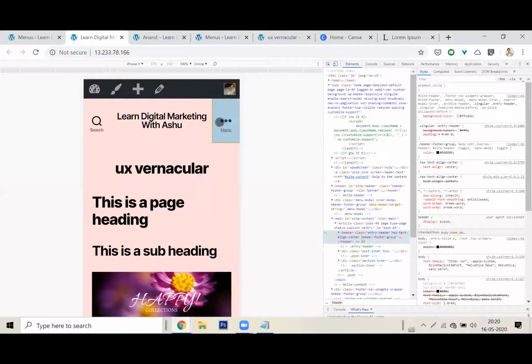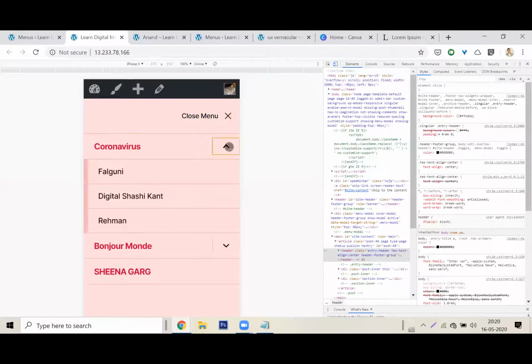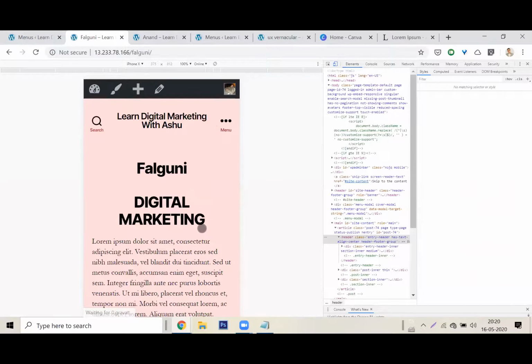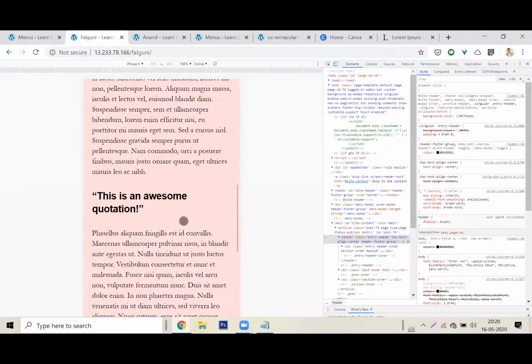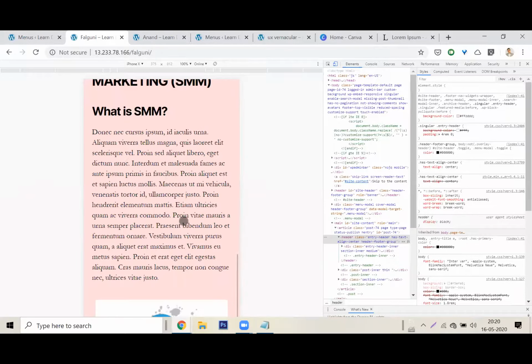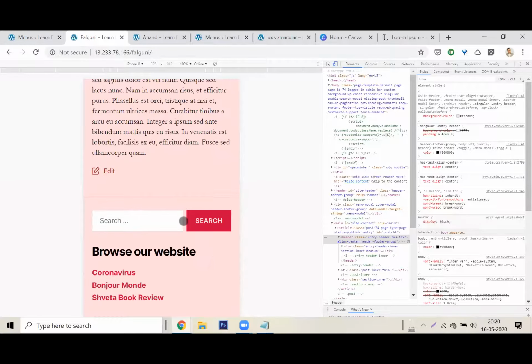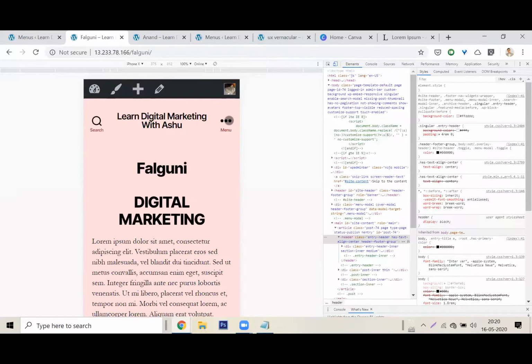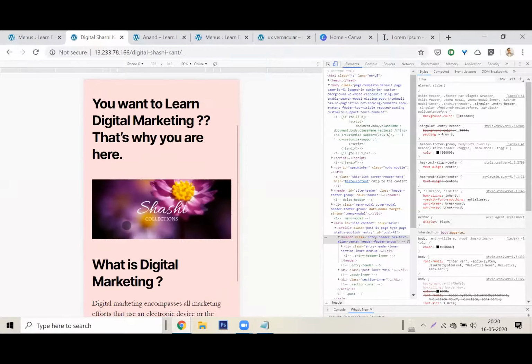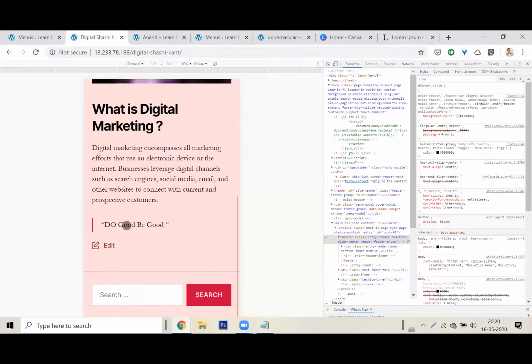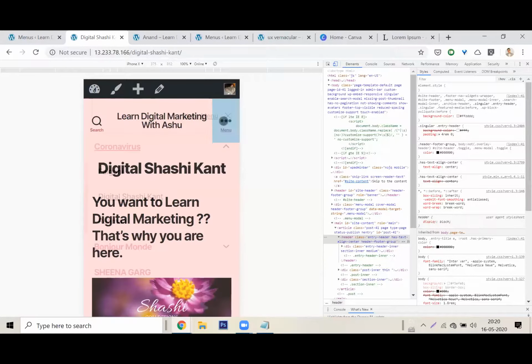Let us browse this website now. Oh my God, whose page should I see first? Falguni's page. Why not? Just browsing, guys, just browsing. Oh wow, digital marketing. Very nice. What is search engine optimization? Great, guys. Awesome. How long did it take us to get to this, guys and girls? How long did it take to do this?